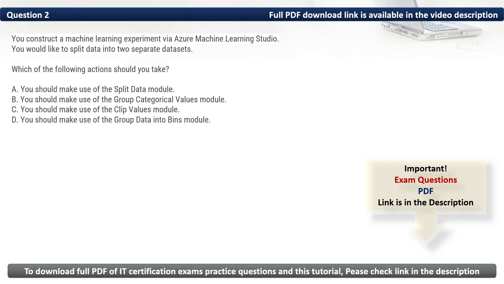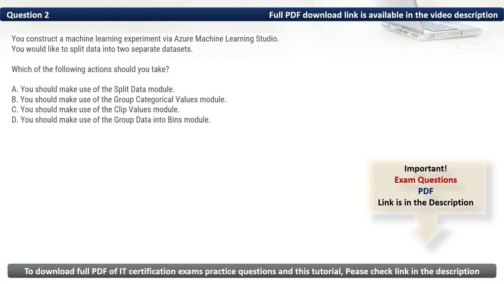We have B. You should make use of the Group Categorical Values module. This module is used for grouping similar categorical values, not for splitting data. Then we have C. You should make use of the Clip Values module. This module is used to limit numerical values within a specified range, not for data splitting. Then we have D. You should make use of the Group Data into Bins module. This module bins continuous data into discrete categories but does not split datasets.